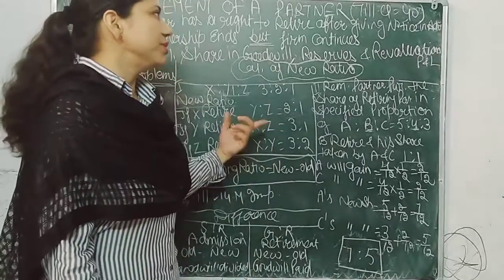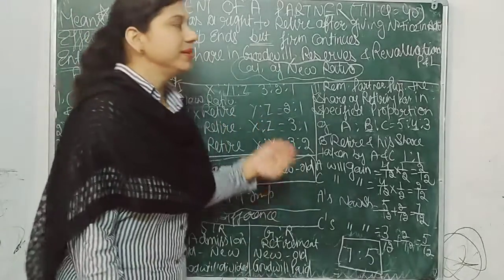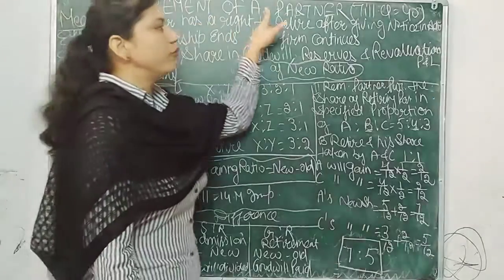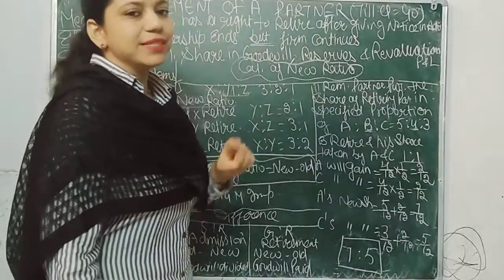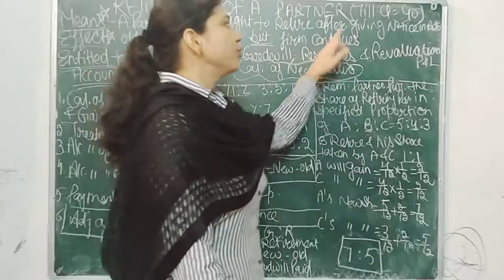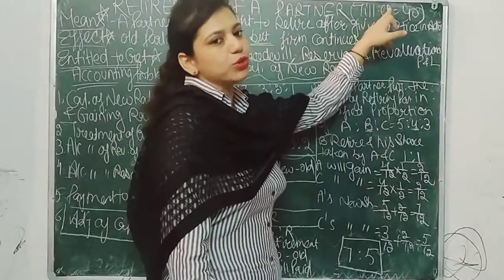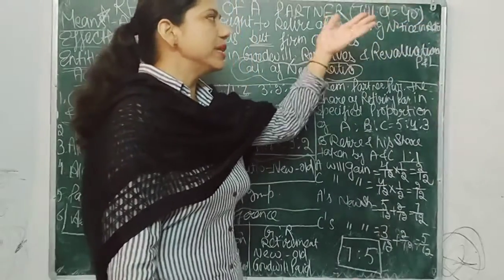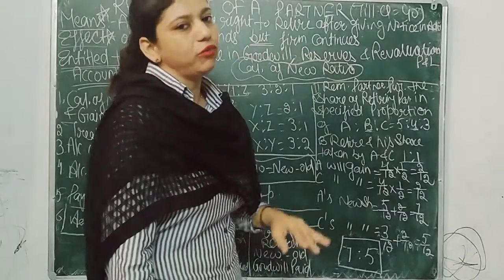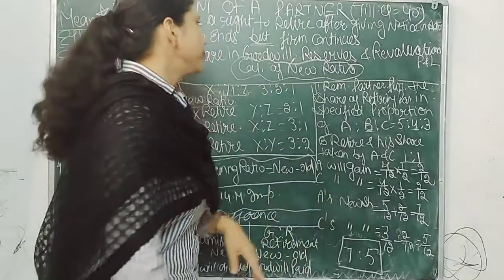Today we are going to discuss our next important chapter, that is retirement of a partner. First thing I just want to tell you is that you have to do it only till question number 40, because adjustment of capital is deleted from your syllabus for this year only.